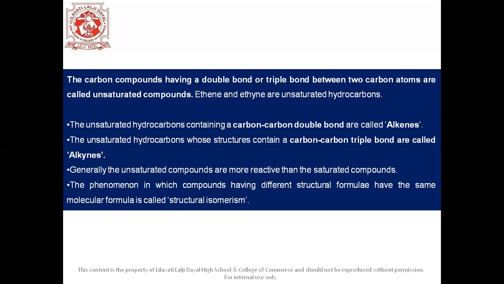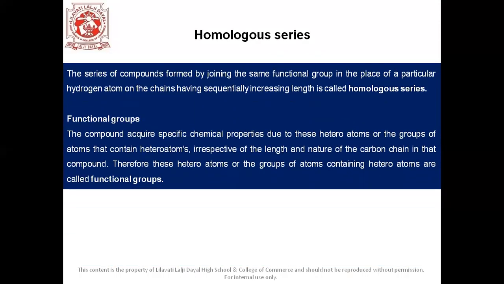So let's move on to the next topic, students, and that is homologous series. So what is homologous series, students? The length of the carbon chains in carbon compounds is different, but the chemical properties are very much similar, due to the presence of the same functional group in them.